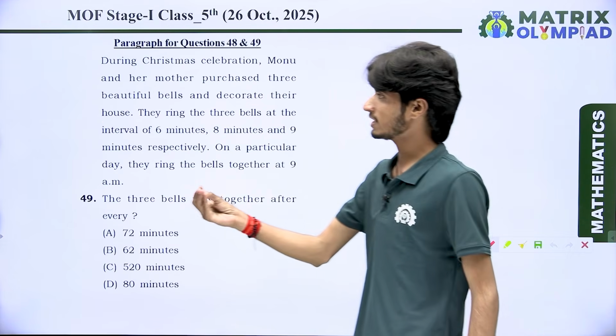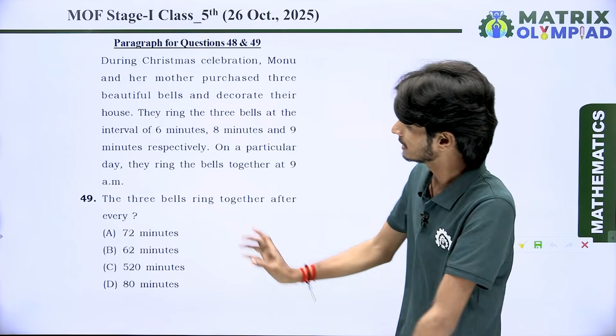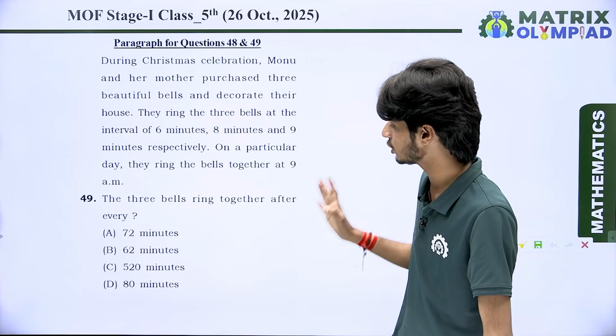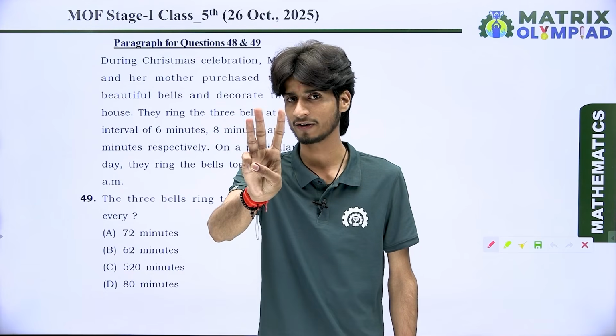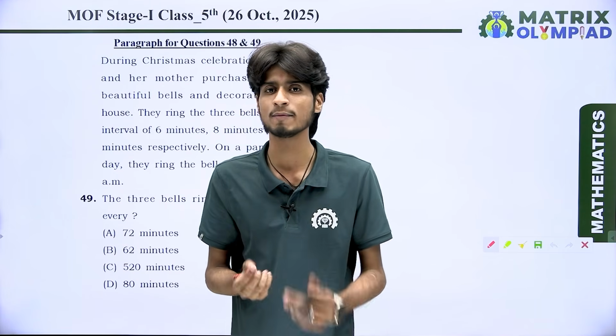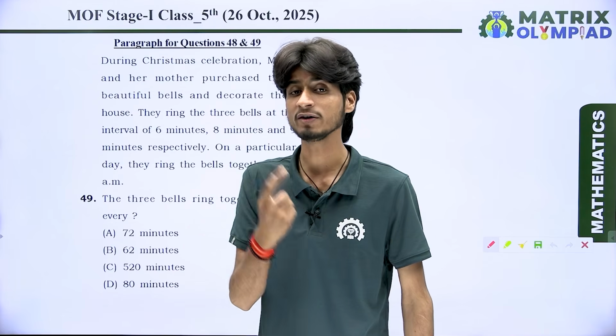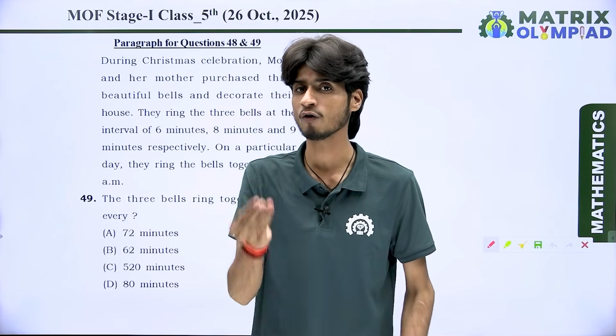Question number 49 is dependent on the same paragraph, everyone. What does it say? The 3 bells ring together after every... If you have 3 different bells with 3 different times and you want to ring all of them at the same time, then what do we find? We find the common multiple. It means the LCM of all of them.